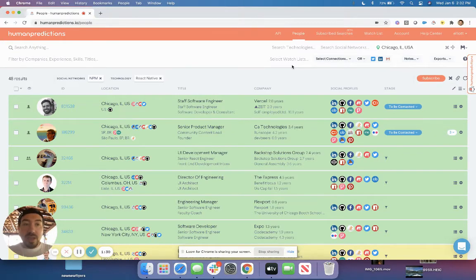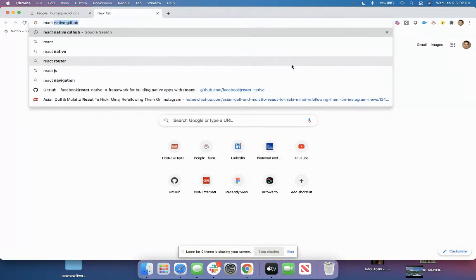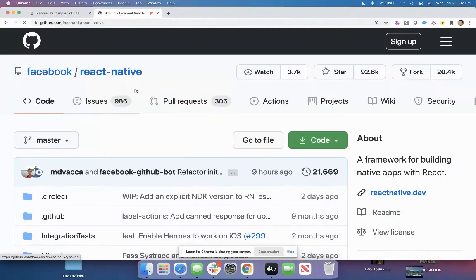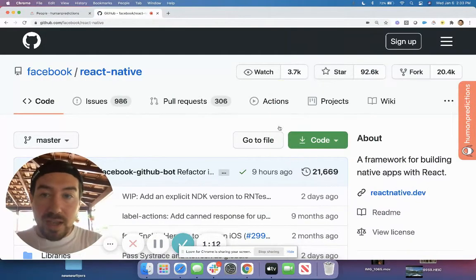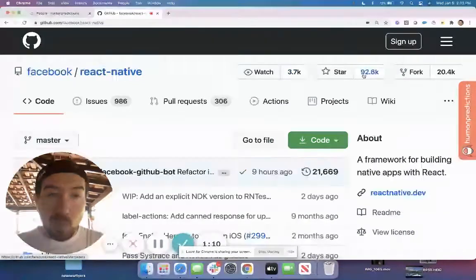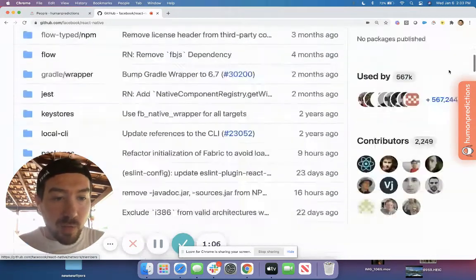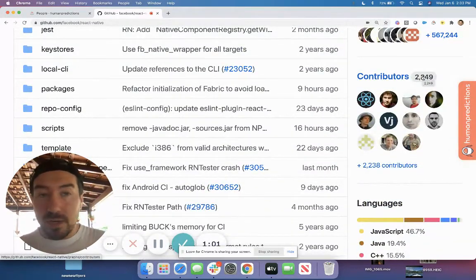So the other major difference with us is we're not just relying on who's claiming skills on LinkedIn. We're actually going out into these communities. So I'm going to leave the app for 1 second and just let's look at React Native on GitHub. Here on GitHub, there are thousands of React Native projects. This is the core project. And this project has 3,700 people watching it, 92,000 that have starred it, 20,000 that have forked it, and another 2,000 or so that have actually contributed to the project.